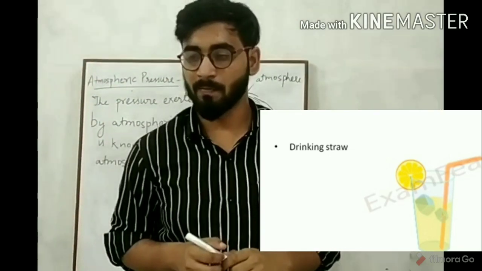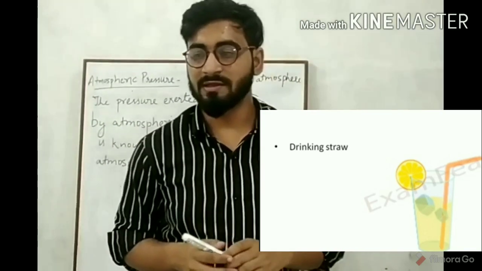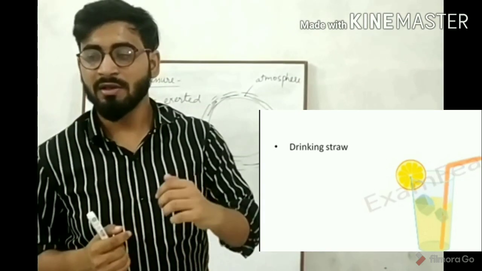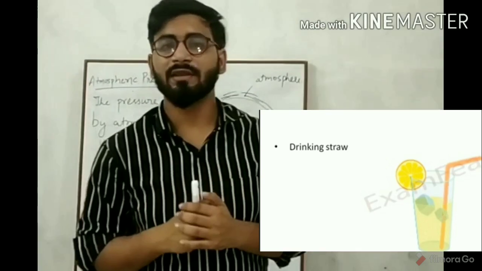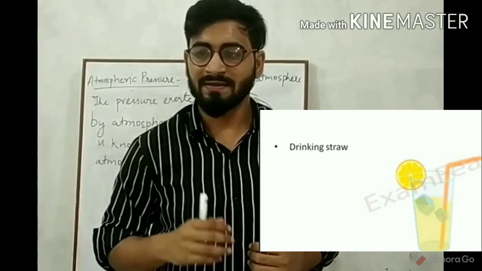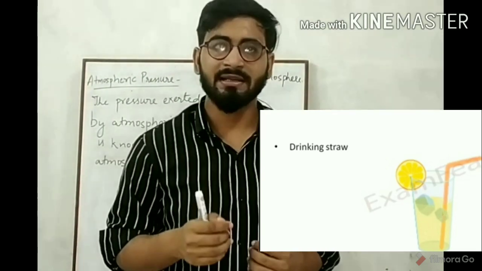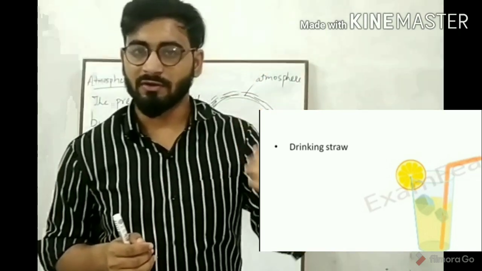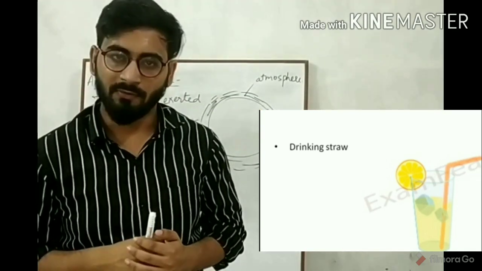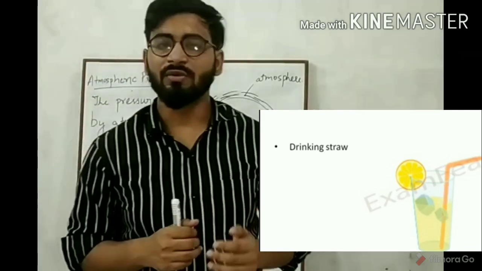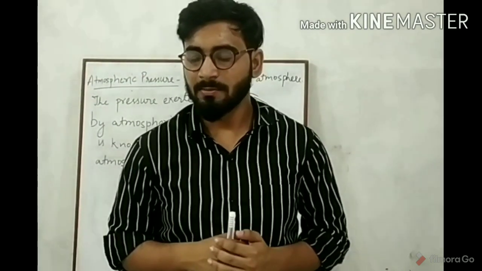Why is that so? It is because the pressure inside the straw is reducing and the pressure on the surface of the juice in the glass is greater. Because of that, the liquid in the straw starts flowing upwards. So this is where you can experience atmospheric pressure.